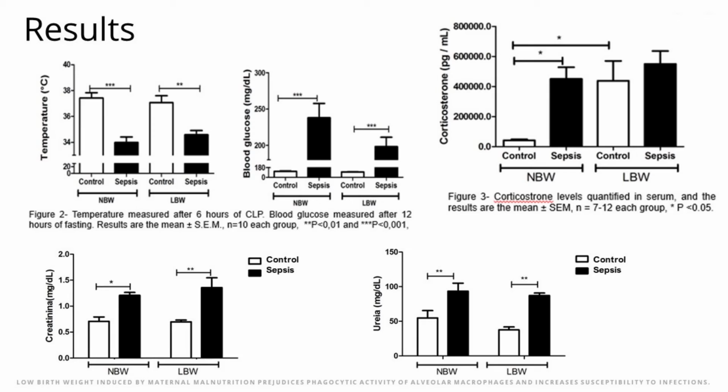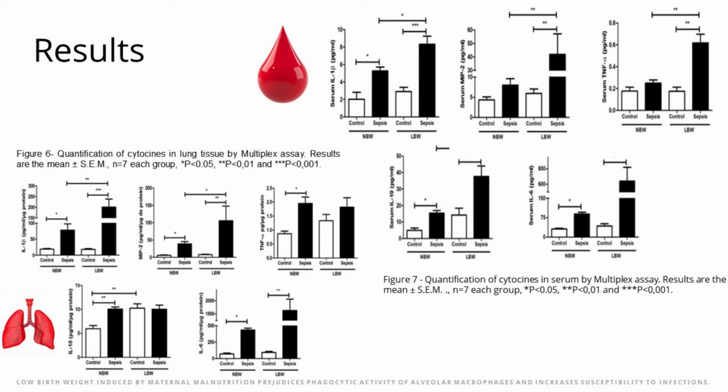However, the low birth weight control group showed corticosterone levels higher than the normal birth weight control group. When evaluating the cytokines, we observed a similar pattern in serum and lung. The cytokines IL-6, IL-1 beta, and IL-10 levels were enhanced by the sepsis protocol in both groups.